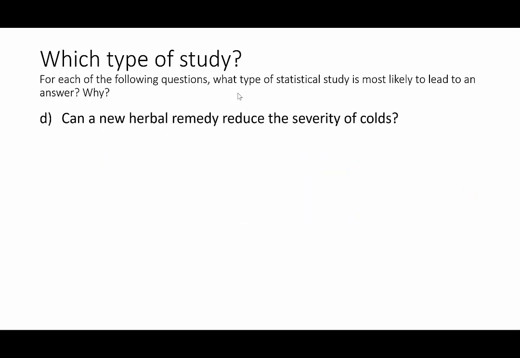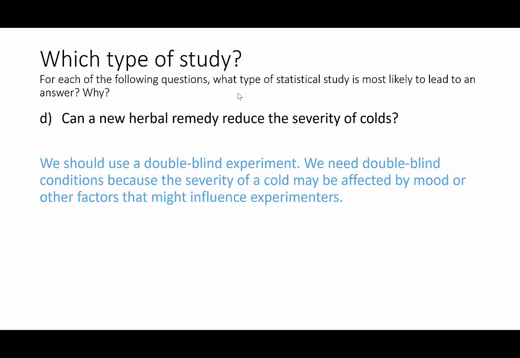And our last example, can a new herbal remedy reduce the severity of colds? In this case, we want to do a double-blind experiment. So this time we can give two groups of people where one group gets a drug and one group gets a control or a placebo. We need the double blind because the severity of the cold may be affected by mood or other factors that might inadvertently influence the experimenter. So we want to make sure the experimenter is not looking for certain things, right?